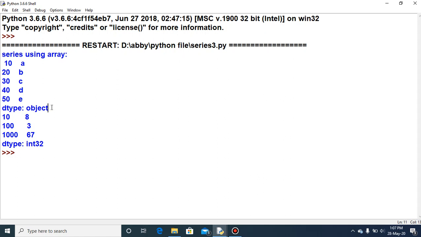So I think no problem is there till now. Whenever you take the output for a series, 2 columns will appear, left and right. Left is the index, right is the data value, and the dtype will always return. The dtype depends upon the data value, on what type of data is in the series.